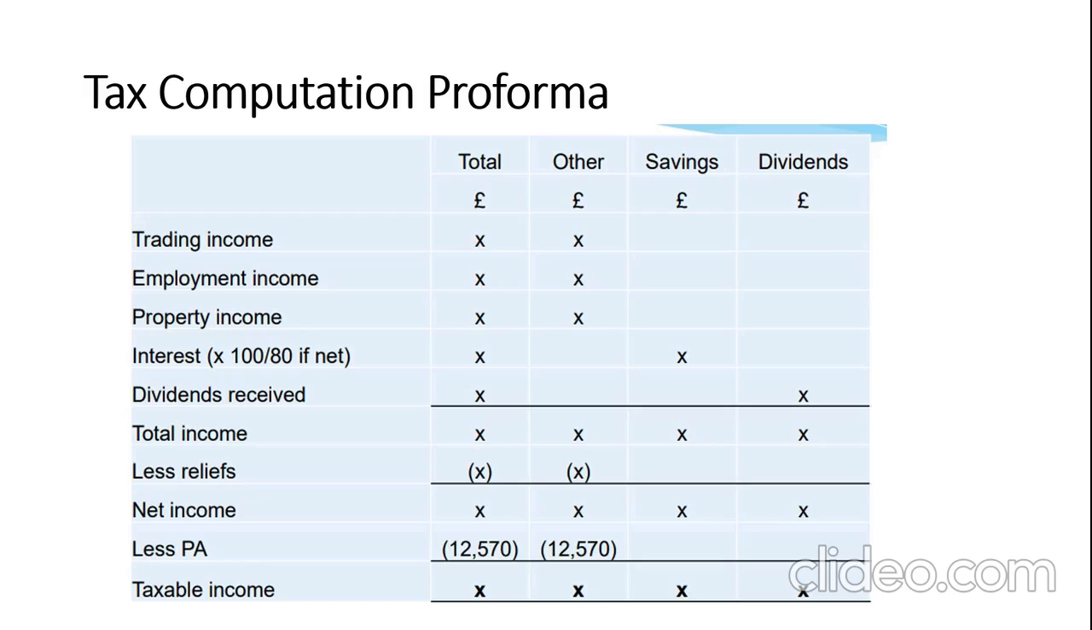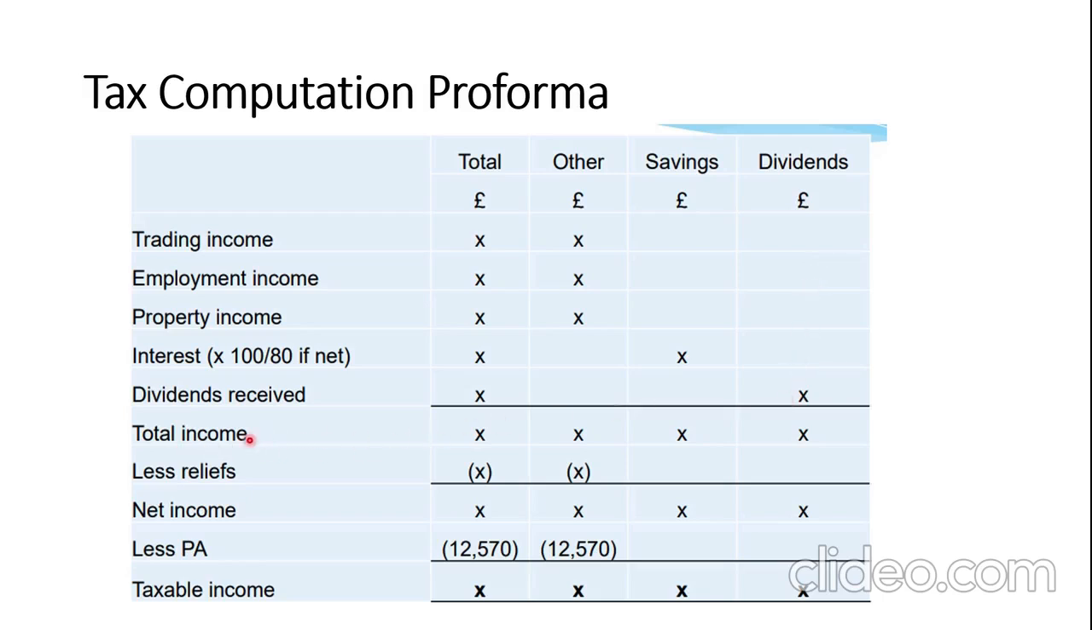So apart from the items here, we have 4 columns: total column, other column, savings column, and dividend column. The first items here, trading income, employment income, and property income, all come under the other column. Make sure you do that. Savings, which is like interest on your savings, will come under the savings column, and dividend you earn from the company whose shares you hold will come under the dividend column.